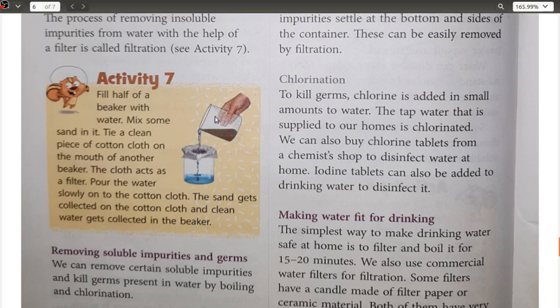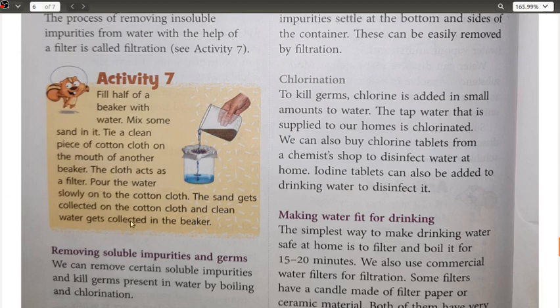When we pour the mixture of water and insoluble impurities on this cotton cloth, we observe that all the insoluble impurities remain on top of it, whereas the clear liquid passes through the cotton cloth and gets collected in the beaker. In this way we are able to separate the insoluble impurities from the water by the filtration process.